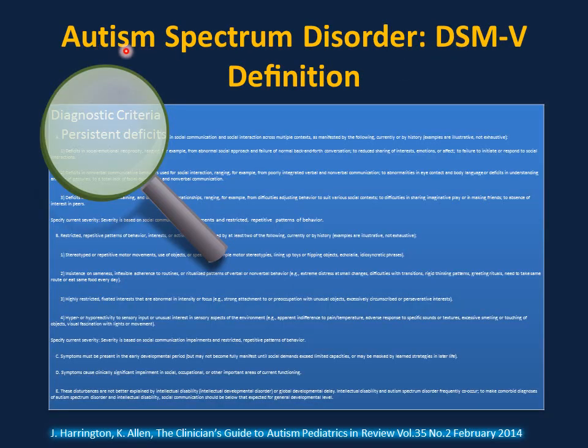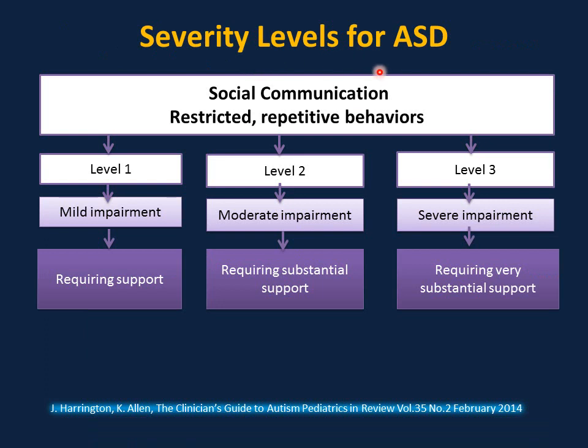To make the diagnosis of autism spectrum disorder, the child must meet the criteria of DSM-5. Not all children with autism spectrum disorder are the same. We have a classification level 1, level 2, level 3 according to social communication restricted repetitive behaviors. If you have mild impairment requiring support, moderate impairment requiring substantial support, if you have severe impairment requiring very substantial